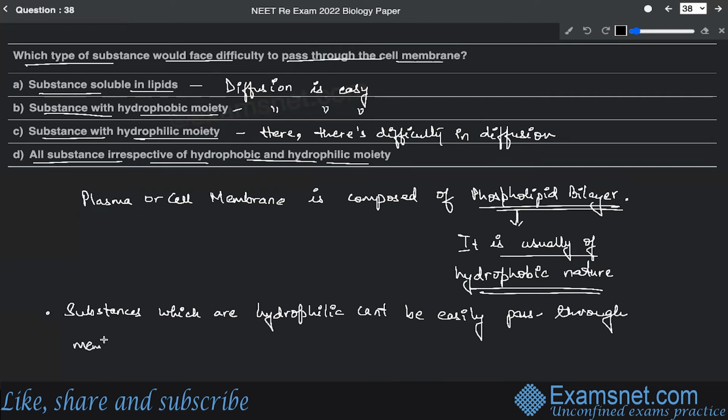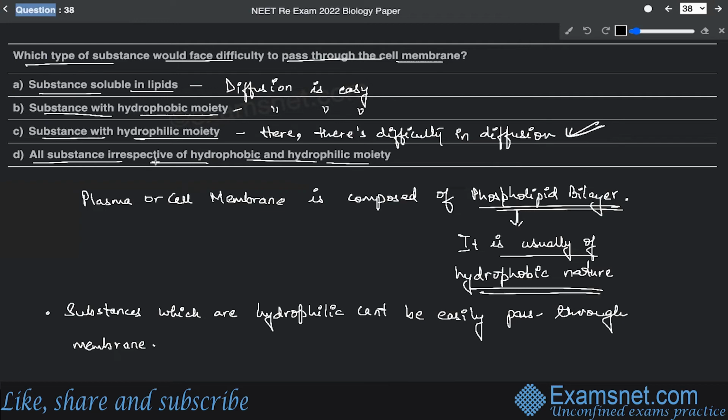They actually require specialized carrier and channel. So the diffusion is very difficult. So that's why the correct answer is going to be C only.